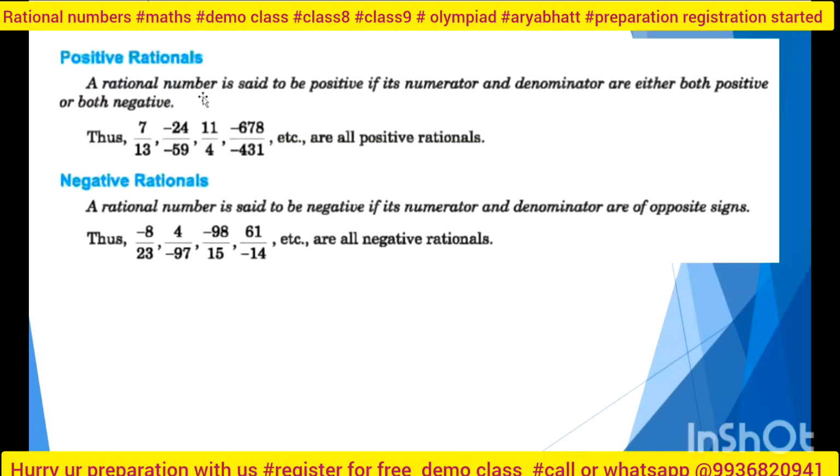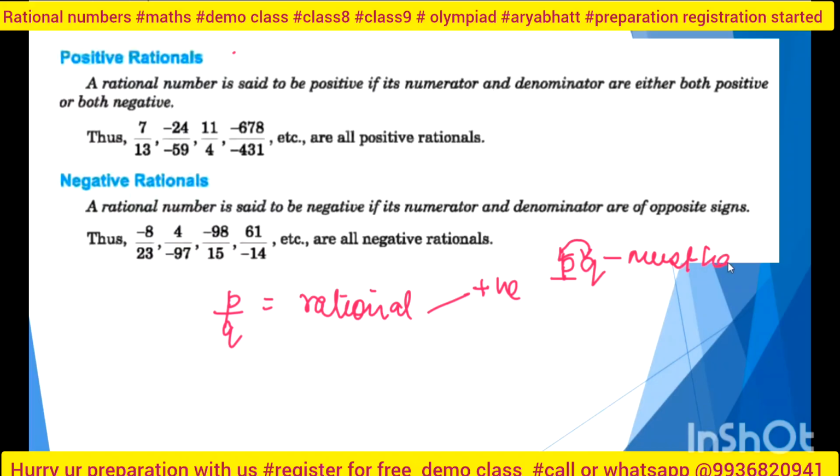Now I will tell you about positive rational numbers and negative rational numbers. What are they? p by q is your rational number. If I say positive rational number, then p and q must have the same sign.